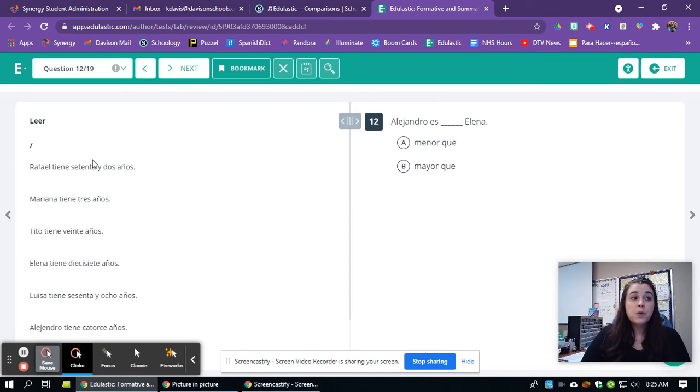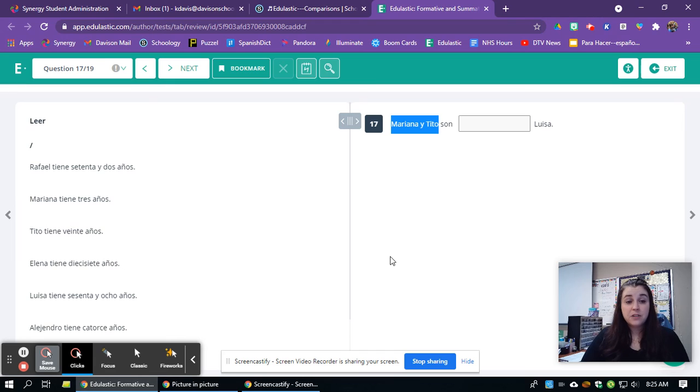And then this last part here, we're going to read all these people's ages on the left here. And then you're going to decide on the right if this person is menor que or mayor que, if they are younger than or if they're older than. So I have Alejandro and Elena. I'm going to find their ages. We've got Alejandro tiene 14 años and Elena tiene 17 años. So Alejandro's 14, Elena is 17. That means Alejandro is menor que Elena. And then the last couple, instead of having multiple choice, you're going to type them in, but please make sure you pay attention and follow noun adjective agreement.